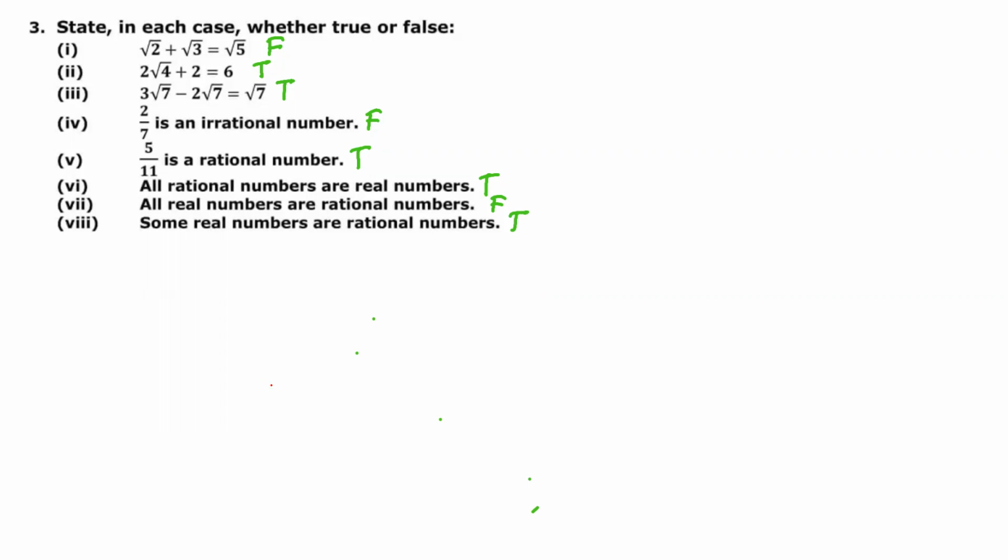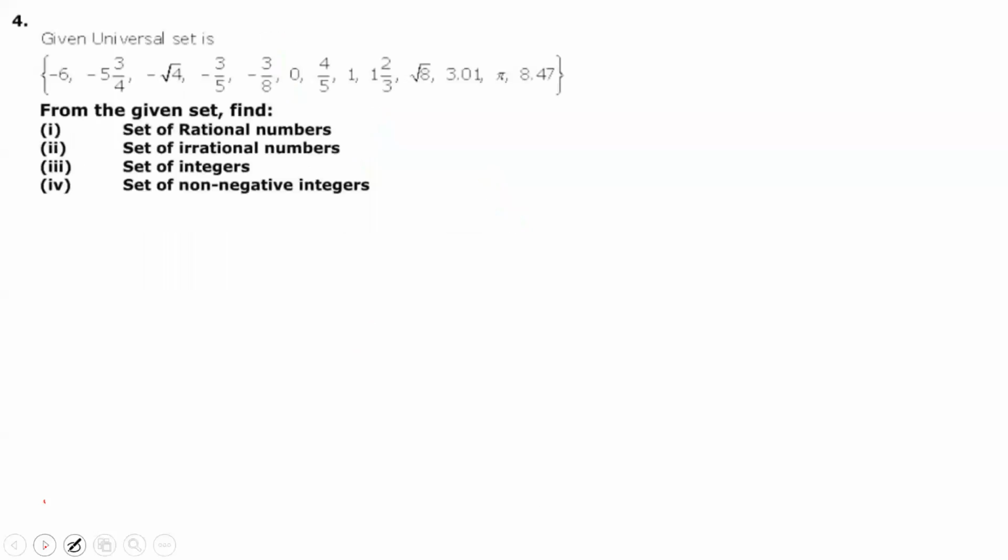So the next is, okay, let me clear this screen first. So the next question is, this is the given universal set. So we have to find the set of rational numbers, set of irrational numbers, set of integers, set of non-negative integers. What does it mean? Just write all rational numbers together, all irrational numbers together, all integers together, and non-negative integers together. Okay, try this.